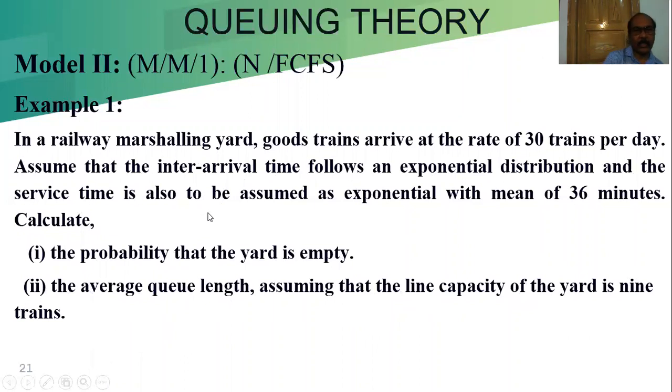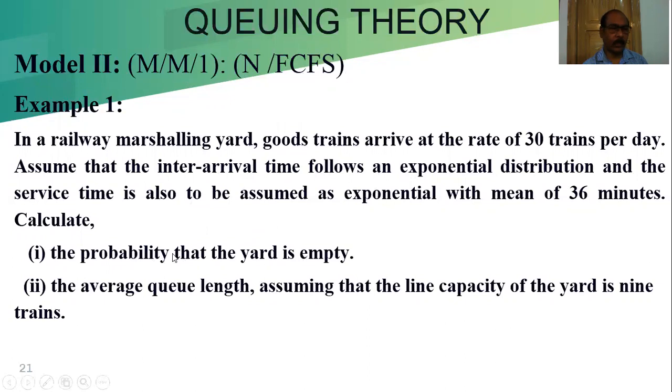So it is clear that since the capacity of the yard is given, 9 trains can wait in a queue. That's why capital N equal to 9 is given. That's why this problem is under the model M/M/1 and FCFS. As soon as our model is confirmed with respect to the problem, we move to calculate lambda, mu and rho.